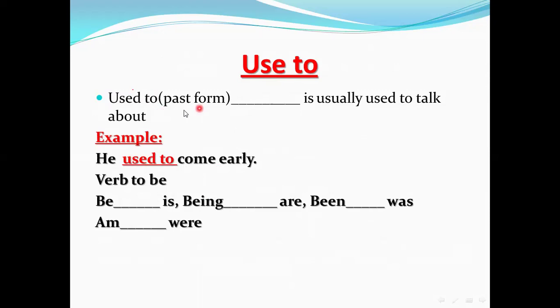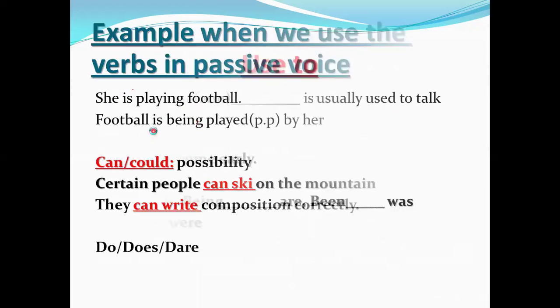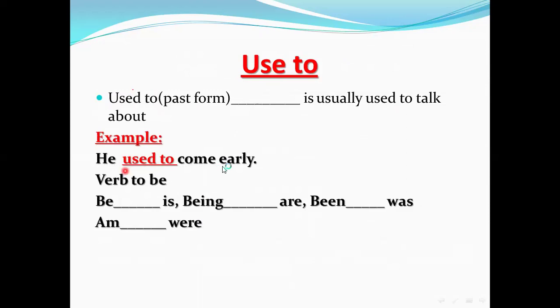Expressing what? Expressing the past form, it is usually used to talk about the past. Here used to is used in what? In the past form. Like what? Let's go. He used to come early. Verb to be: be, is, being, are, been, was, and where.